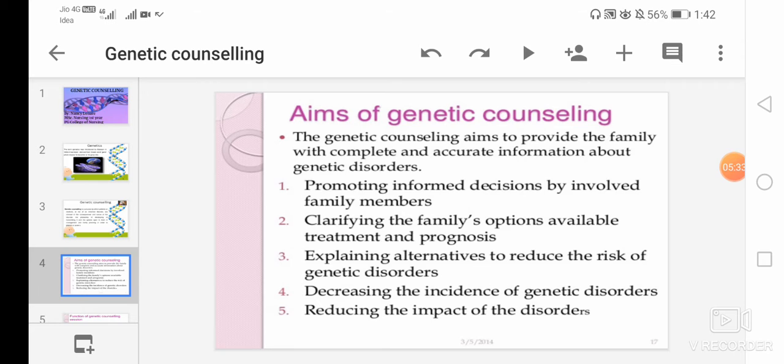Third, explaining the alternatives to reduce the risk of genetic disorder. Fourth is decreasing the incidence of genetic disorder, and fifth is reducing the impact of the genetic disorder. So these are all the aims of genetic counseling.